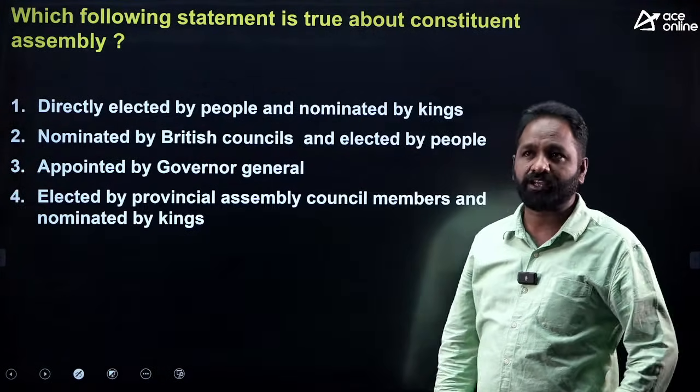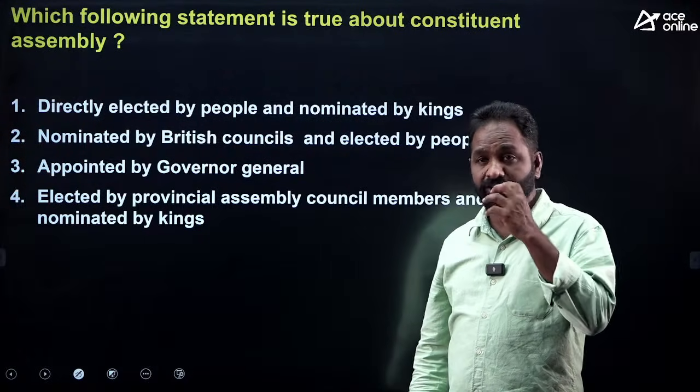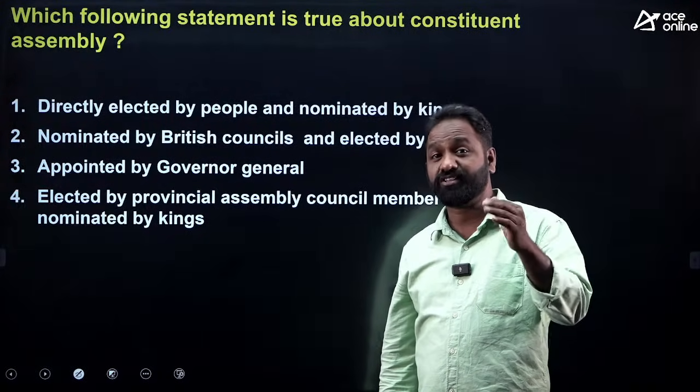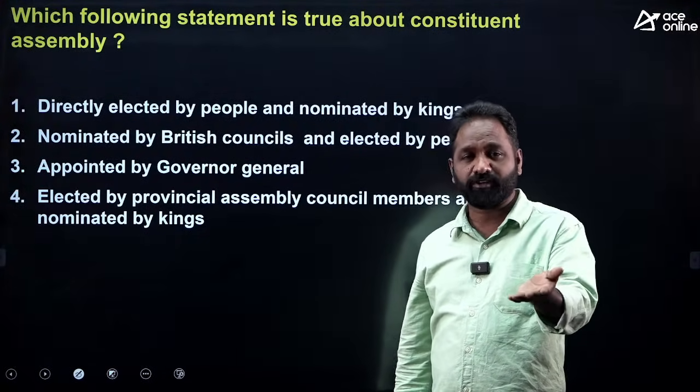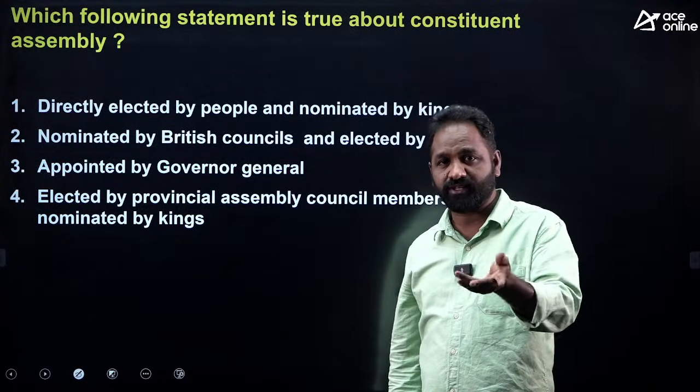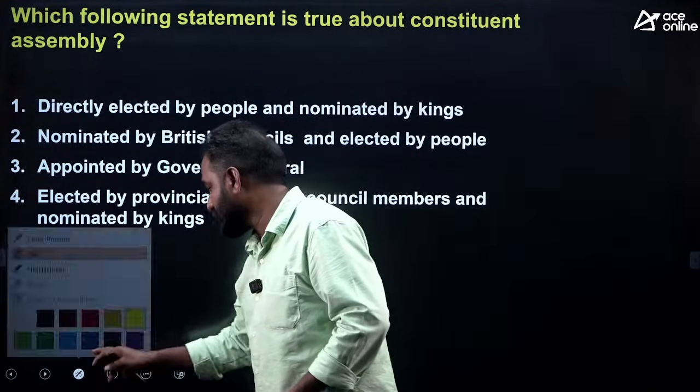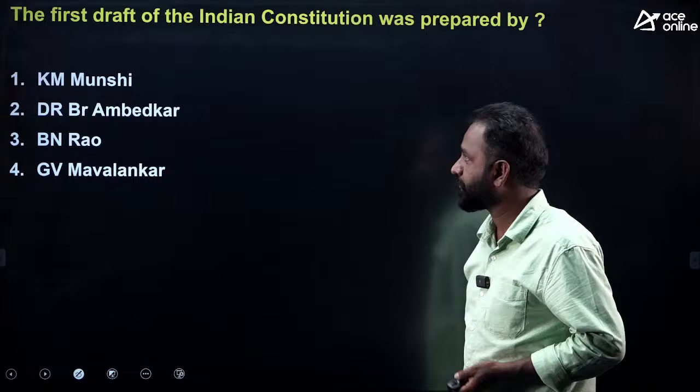The Constituent Assembly elections happened on the basis of three types of seats. The general seats were there. Some seats were given to Muslims, some seats were given to the Sikhs. I hope you remember that. This question was already framed previously.